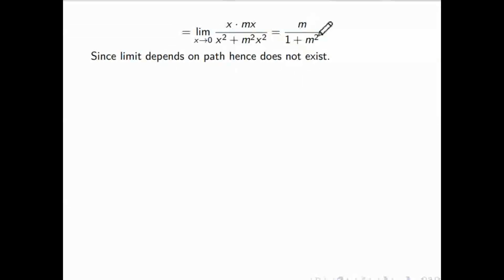That means if you take y equal to 1x, then the answer will come different. If you take y equal to 5x, definitely the answer will come different. So according to the path, the limit is changing. That means the limit does not exist. It is the same as the left hand limit not being equal to the right hand limit. But here there is no left and right hand, there are paths. So for every different path you are getting a different answer. That means the limit does not exist.